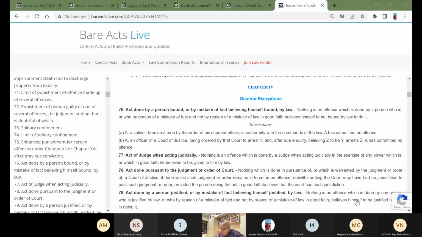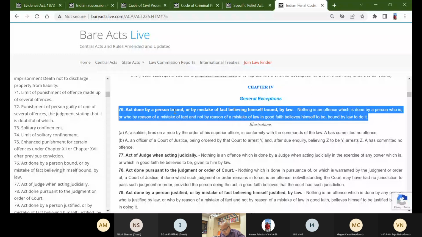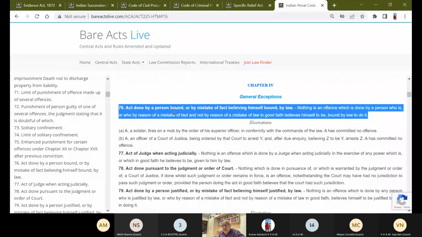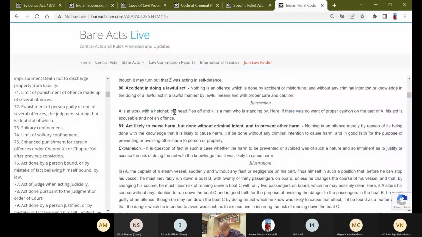Section 76 says, nothing is an offense which is done by a person who, by reason of mistake of fact and not by reason of mistake in law, in good faith believes himself to be bound by law. So I am not wasting my time here. Come to 84, act of a person of unsound mind. So he will take up the plea that on account of insanity, at the time I did not know the nature of the offense.